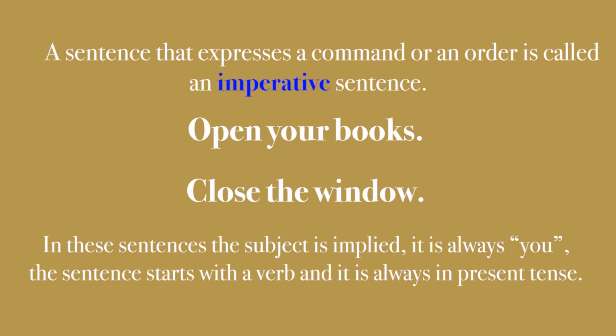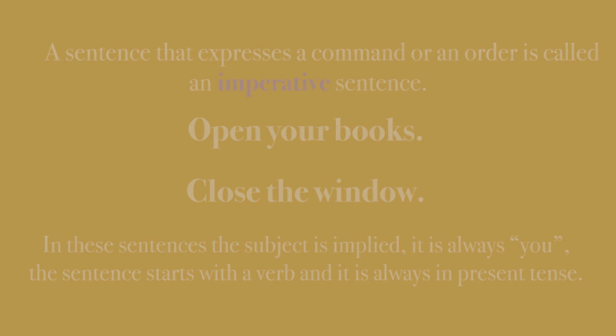See here in this example, open your books means you open your books. So you is the subject and it is implied. And it is hidden always. And the sentence starts with a verb, open your books or close the window. And it is always in present tense. You cannot give an order either in future tense or in past tense.